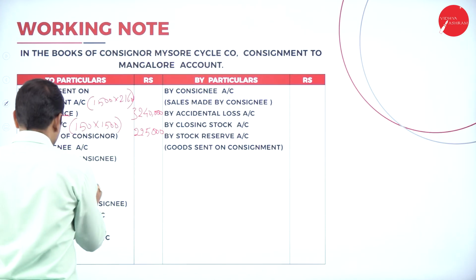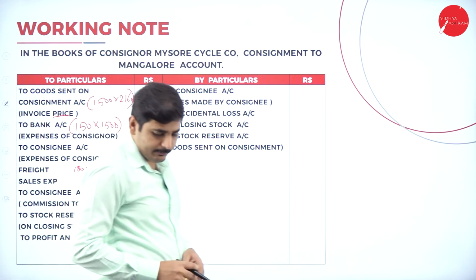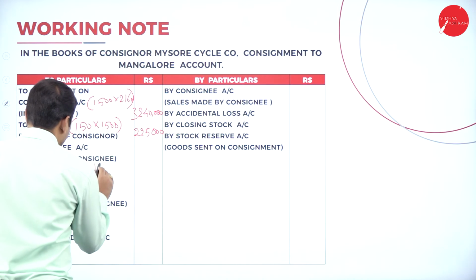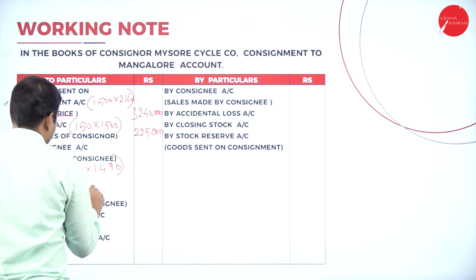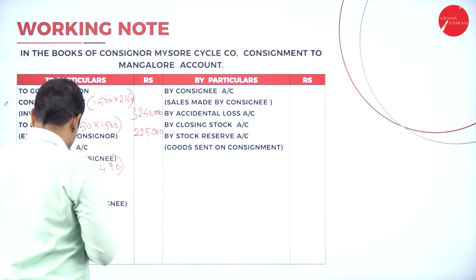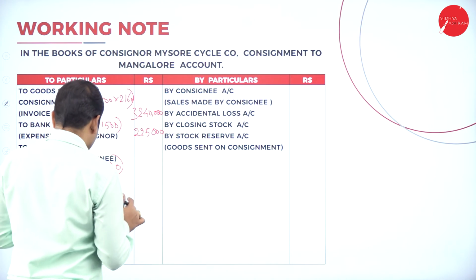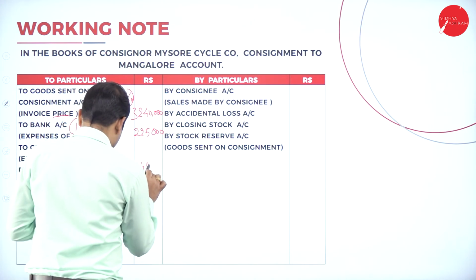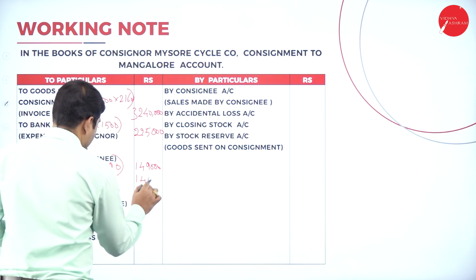So 100 rupees into how many cycles he has sold? 1,490 cycles. So 100 into 1,490 is 1,49,000. Again, selling expenses is 14,000.